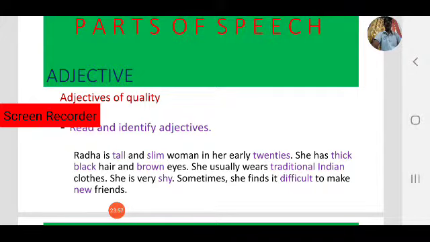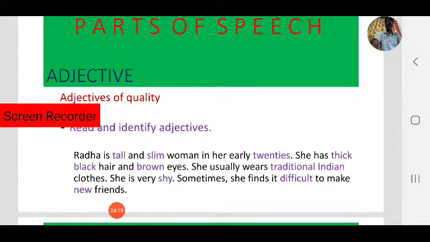Next, brown eyes. Eyes is also a common noun. So brown describes eyes. How were the eyes? Brown eyes. She has brown eyes. So brown is a characteristic of the noun eyes. Brown is an adjective.